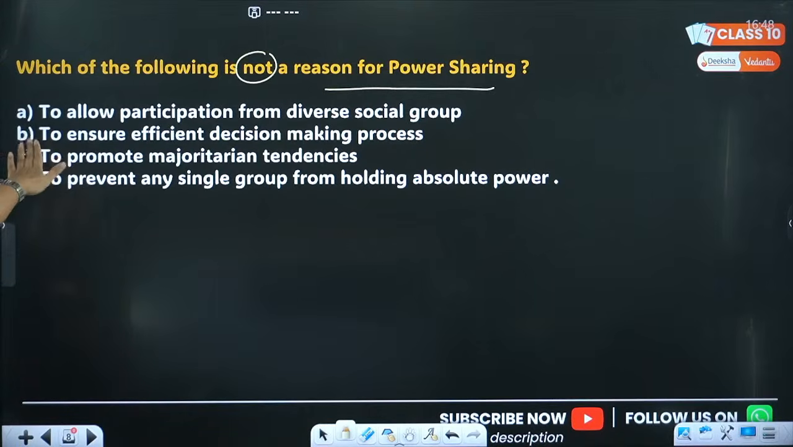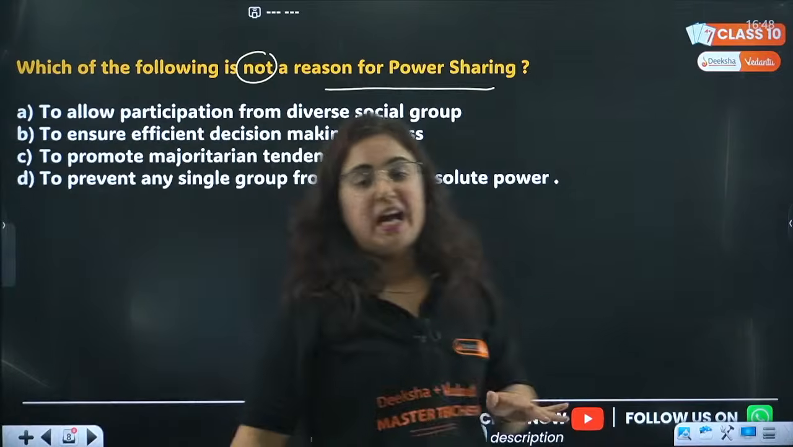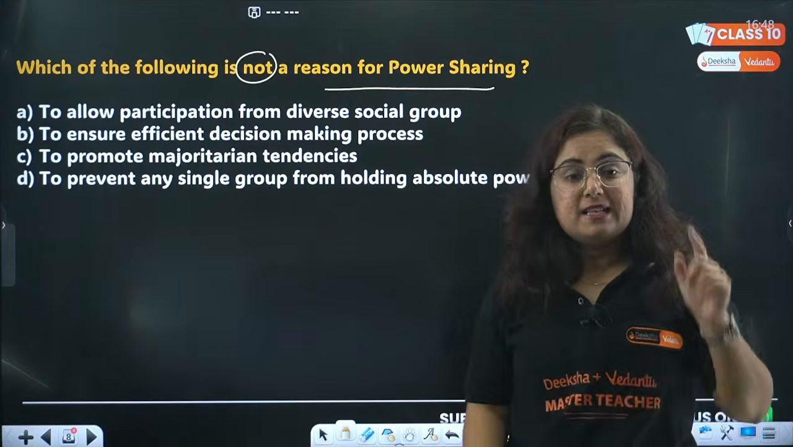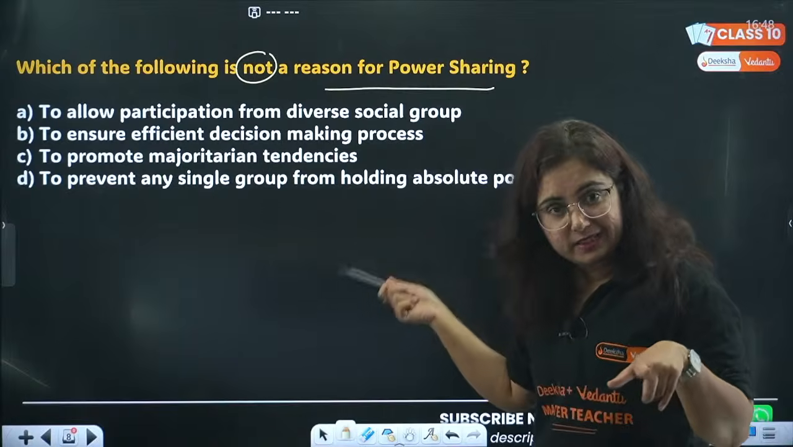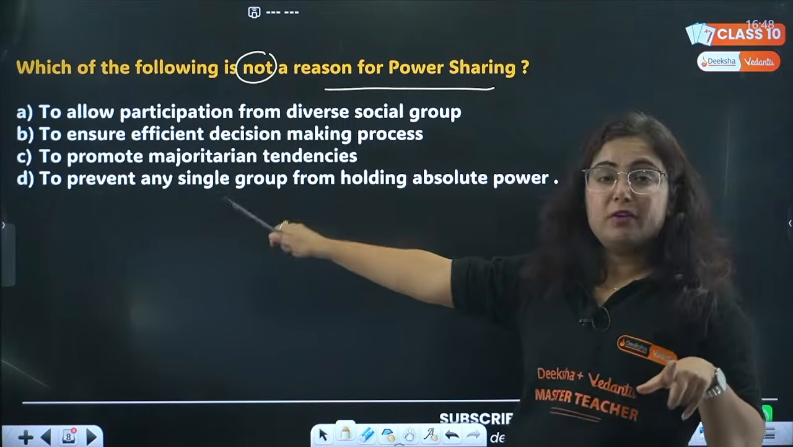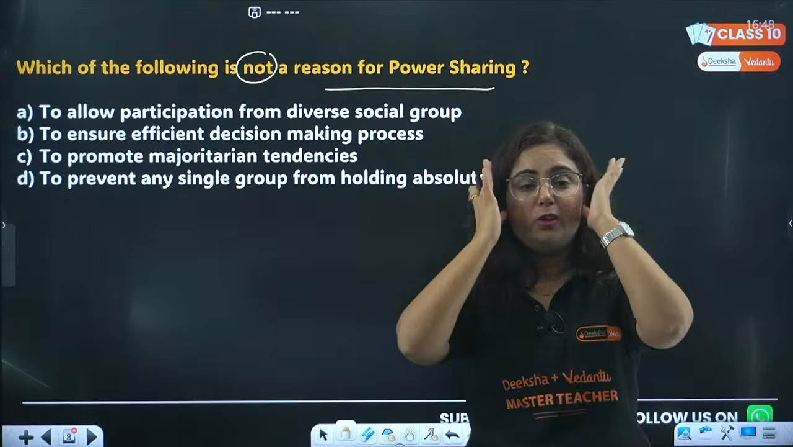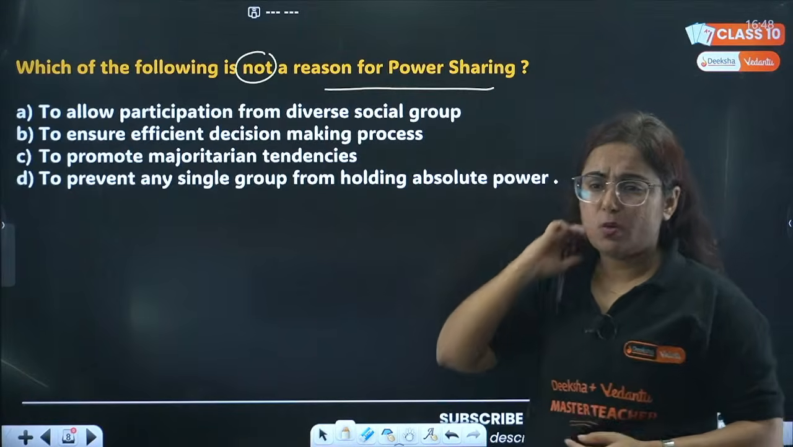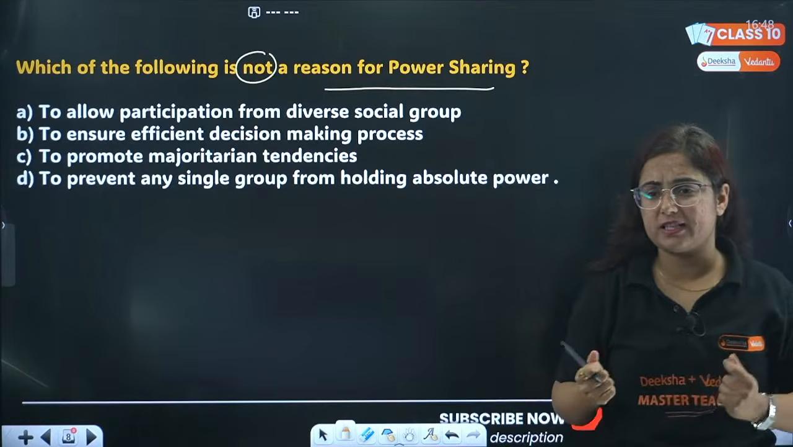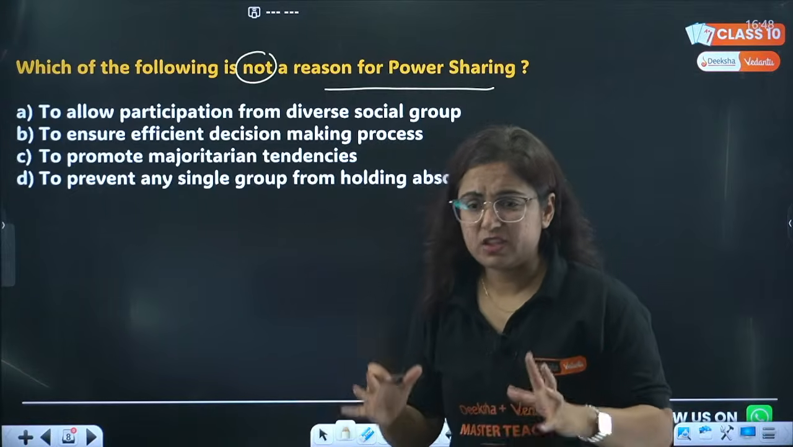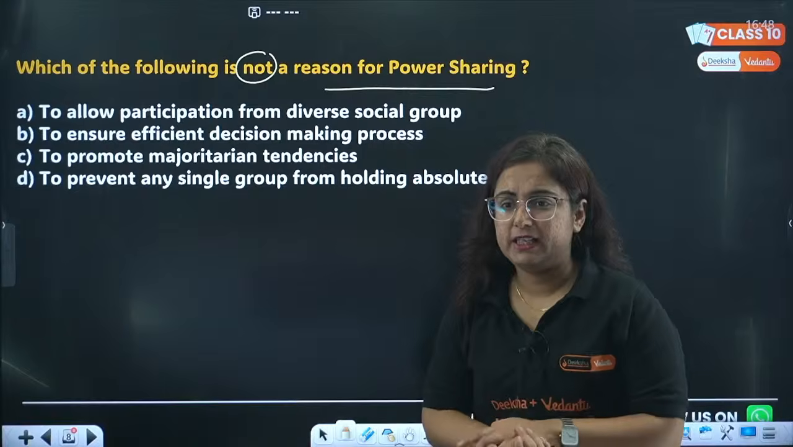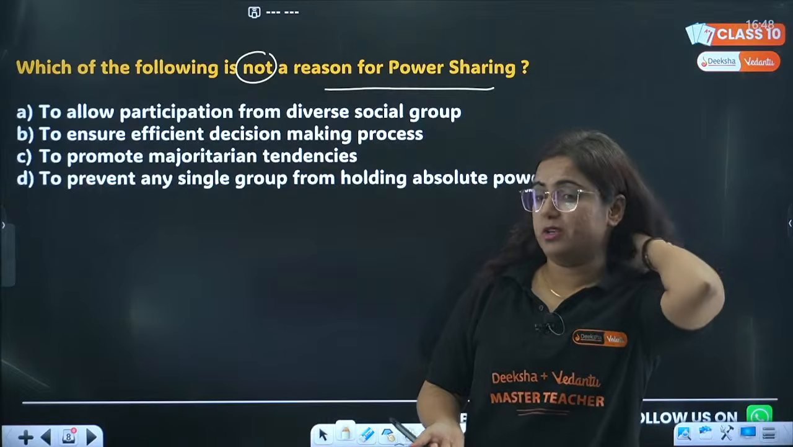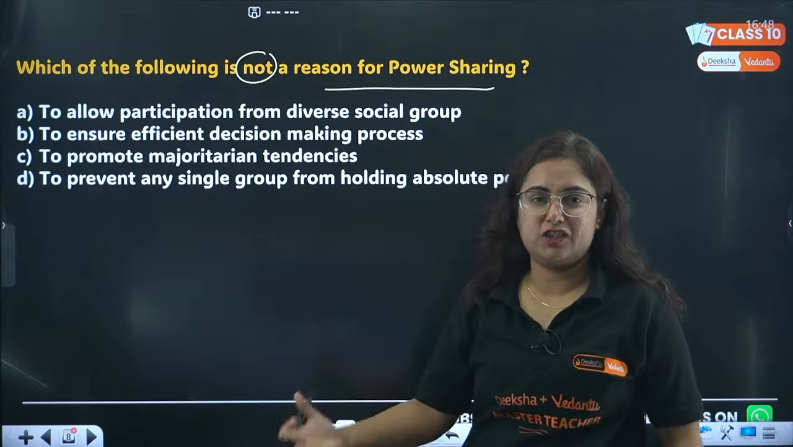Options, my dear students, are: A, to allow participation from diverse social groups. B, to ensure efficient decision making process. C, to promote majoritarian tendencies. Or D, to prevent any single group from holding absolute power. What do you believe is the correct answer to this question? Pay attention, read the question very nicely. I want the quick and the correct answer. Sumitra is here with C. Teja is here with option C. Very good, Teja. Anyone else who is not happy with option C and can challenge them all?